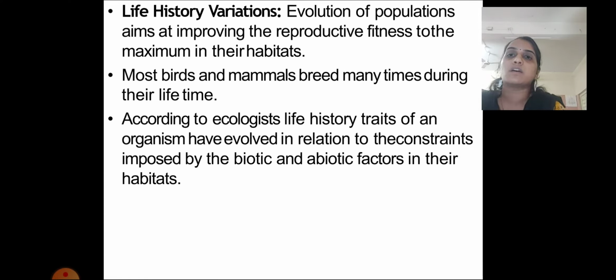According to ecologists, life history traits of an organism have evolved in relation to the constraints imposed by biotic and abiotic factors in their habitat. So it is observed that evolution in relation to the constraints imposed by abiotic and biotic factors in their habitat has a major role. Whatever evolution and changes generation after generation are taking place is nothing but the influence of the biotic and abiotic factors of that habitat.